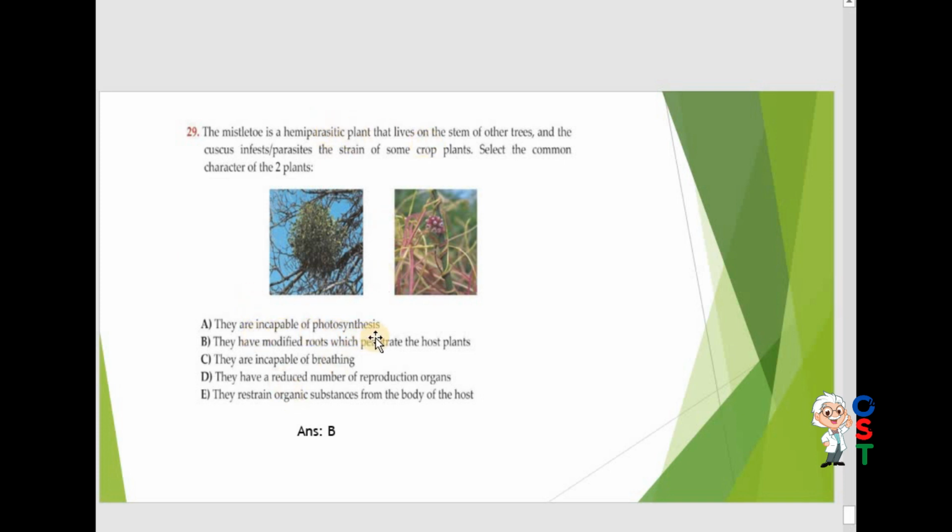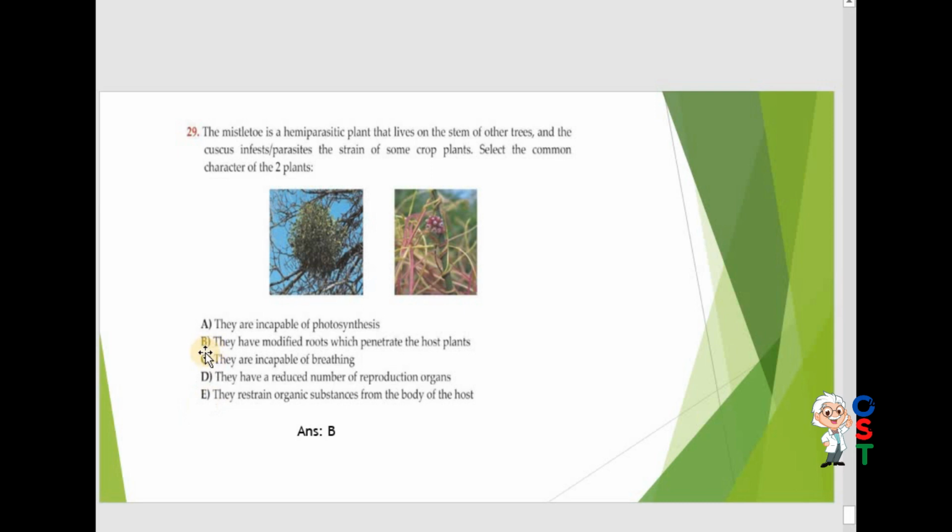They are incapable of photosynthesis. They have modified roots which penetrate the host plant. Obviously they are parasitic in nature. They have modified roots, by which they get material from the host.